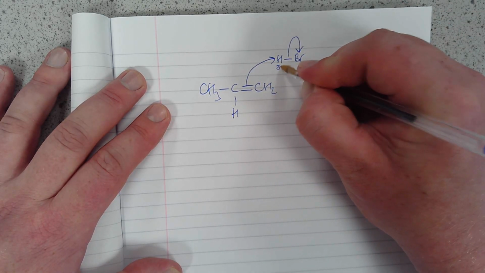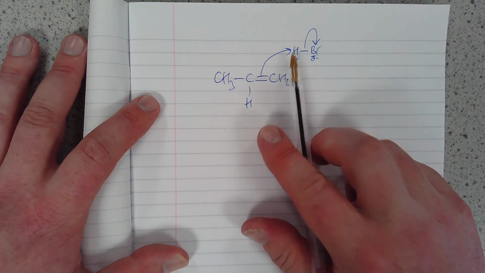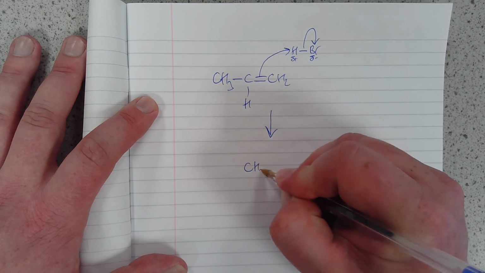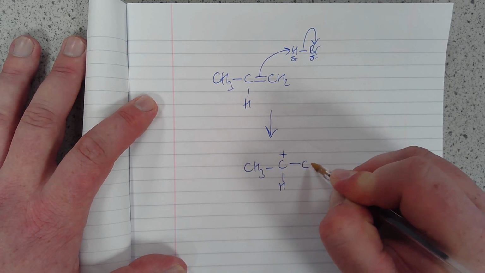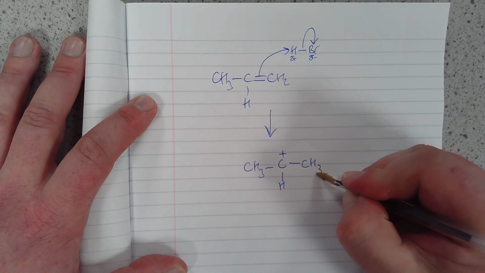No, you don't need to show the partial charges. If you do, they have to be right. If they're wrong, you lose the first arrow mark. So get them right or just don't show them, okay? I'm going to go for the major product forming intermediate, which means I'm putting a secondary carbocation down there. So this CH2 group on the end has gained that H and becomes CH3.